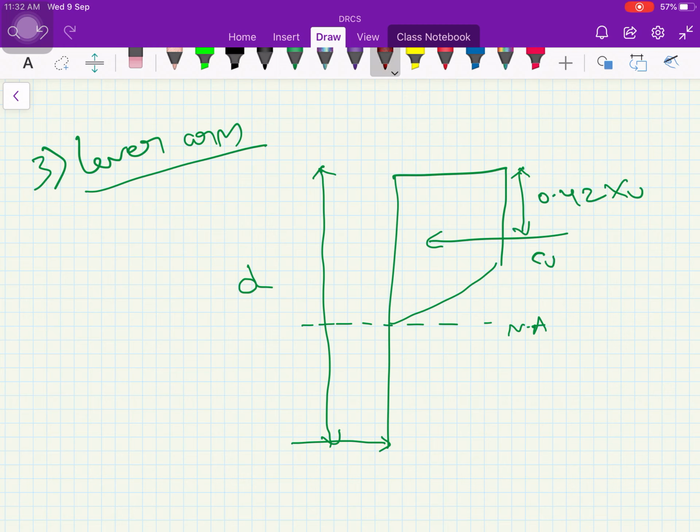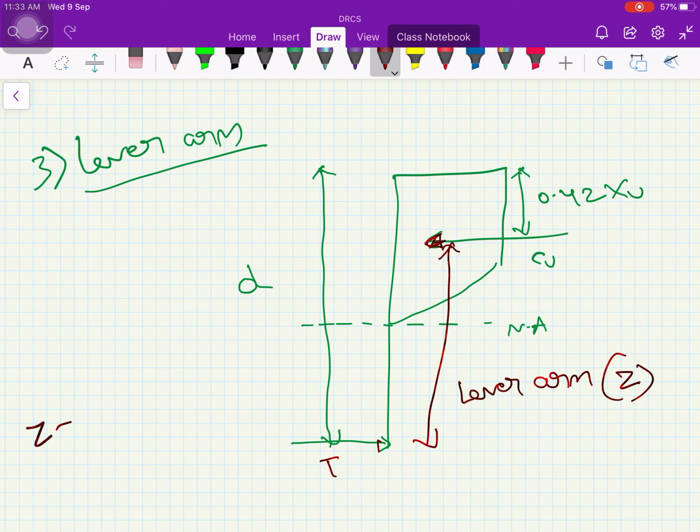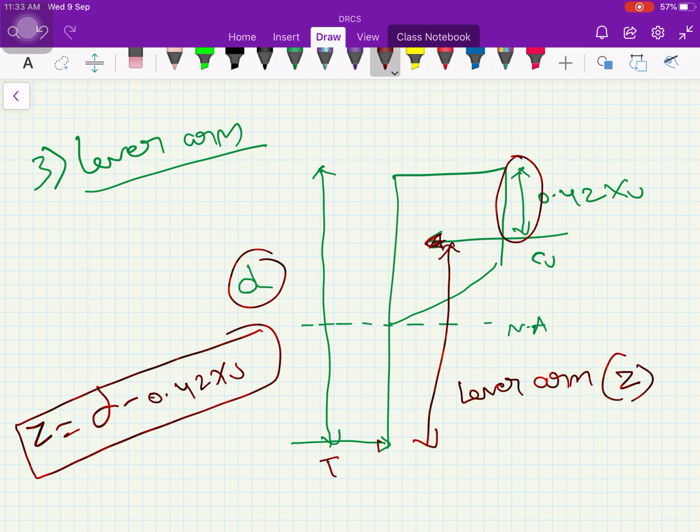So lever arm means the distance between the point of application of the total compressive force and the total tensile force. That means this distance is called the lever arm. It can be denoted by Z, where Z is equal to, from the total depth we need to remove this part, that means 0.42 XU. So this is the lever arm.